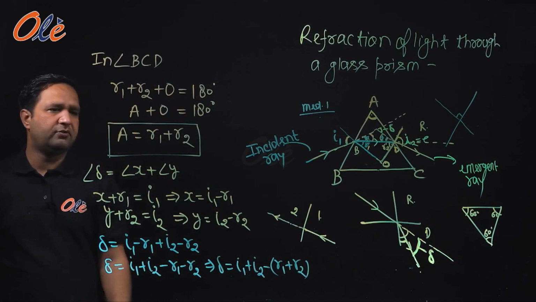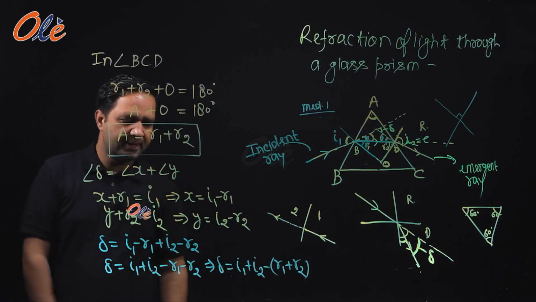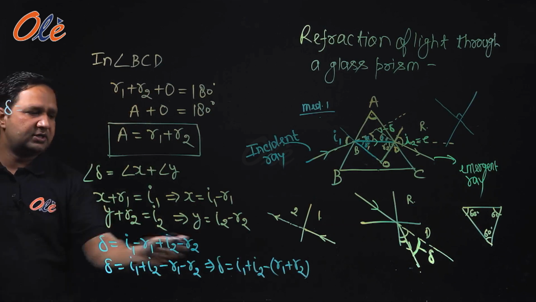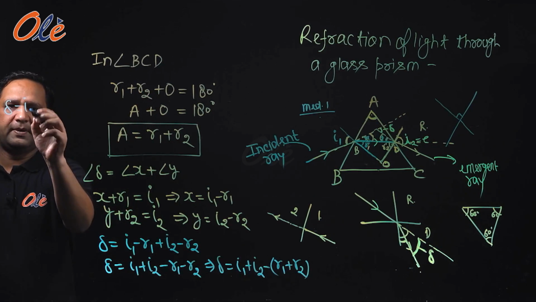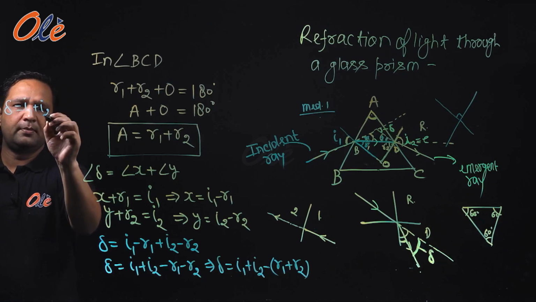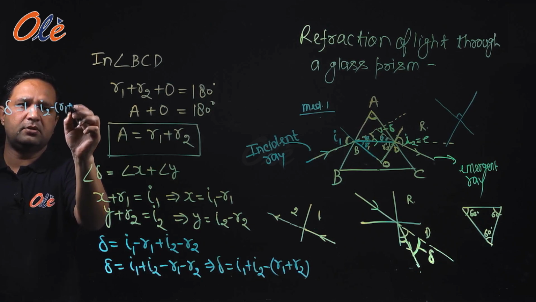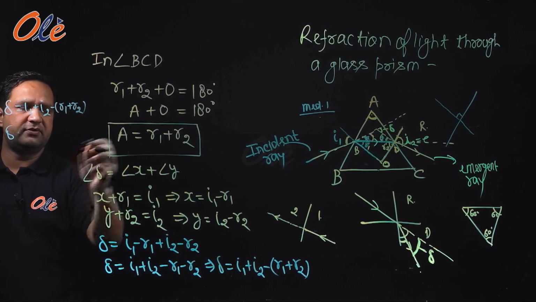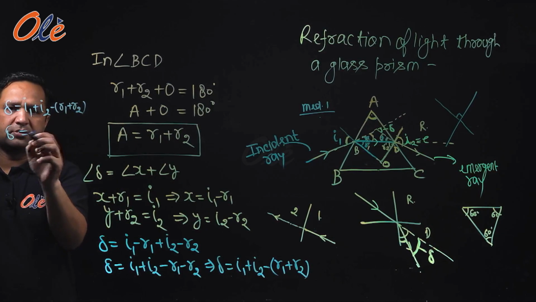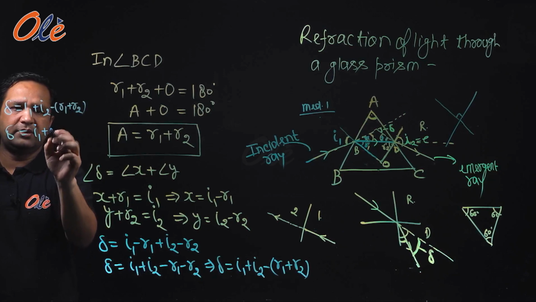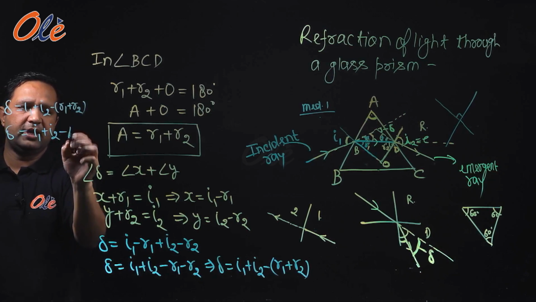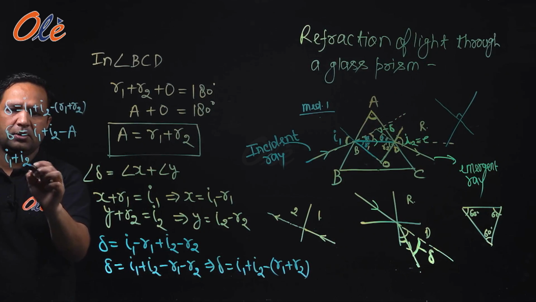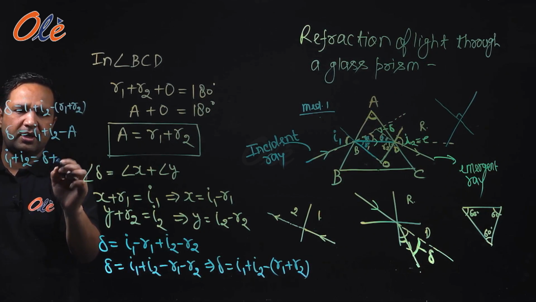And we know the value of R1 plus R2 is equal to A. So delta is equal to I1 plus I2 minus A. Hence I1 plus I2 is equal to delta plus A.